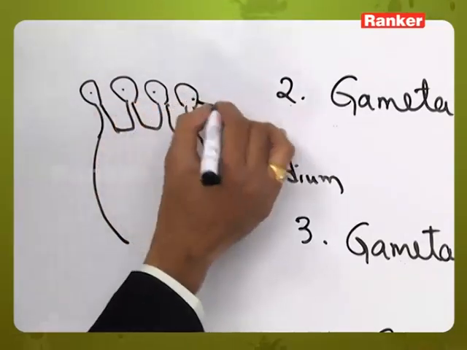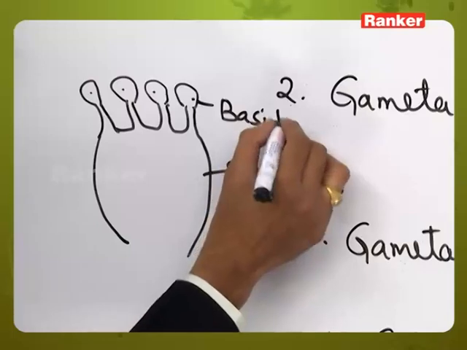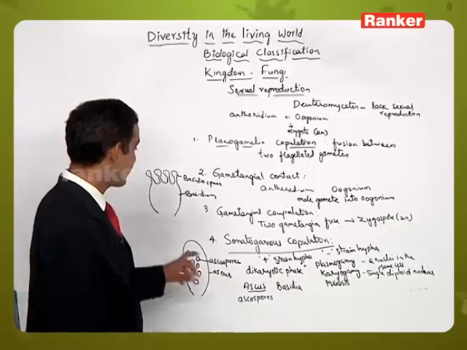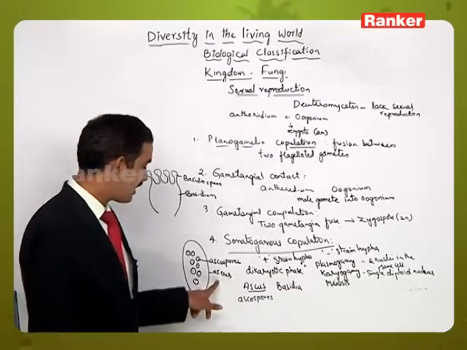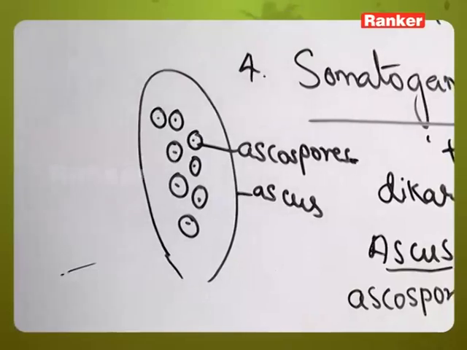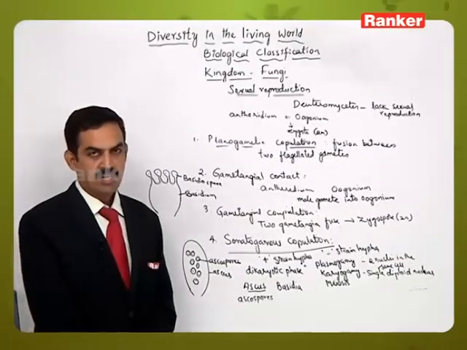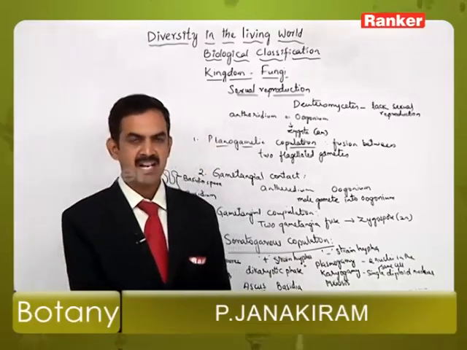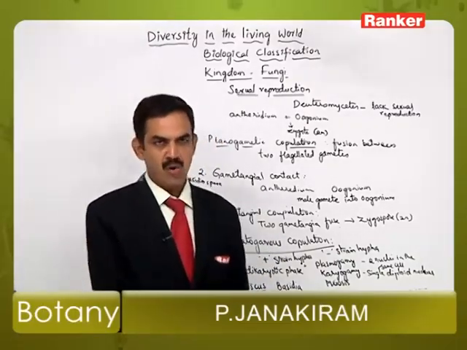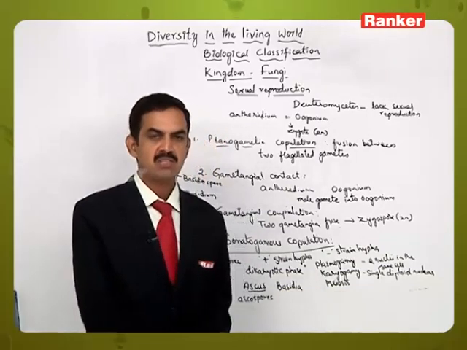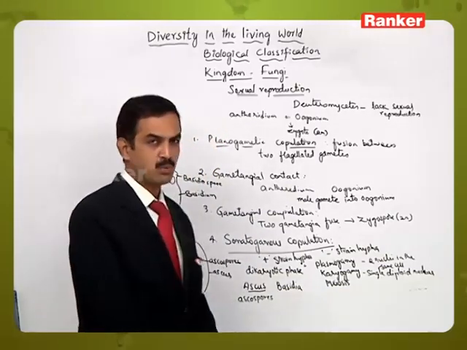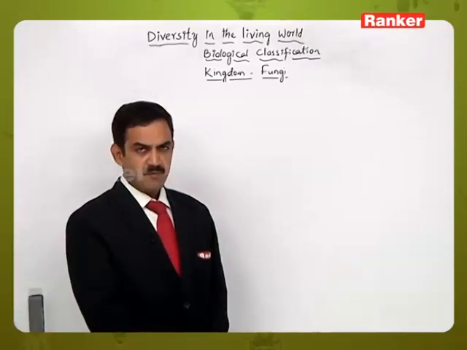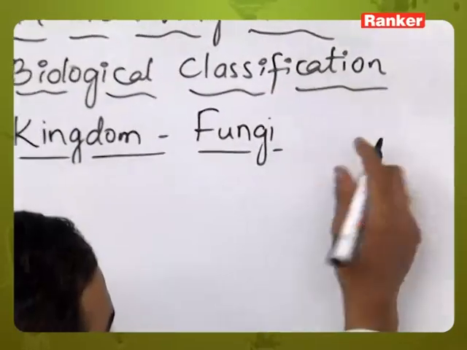Each of the structures is called a basidiospore. The ascospores will disperse and form a new organism, whereas basidiospores also separate and disperse to form new individuals. That is the way these new structures are formed by sexual reproduction in different groups of fungal organisms.